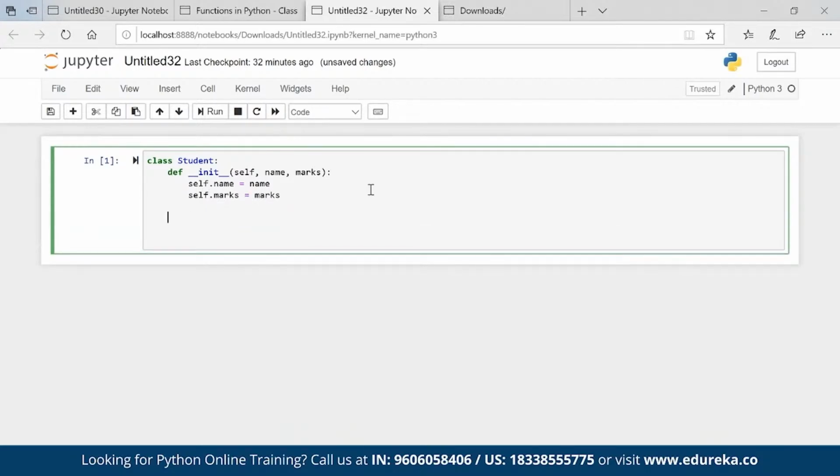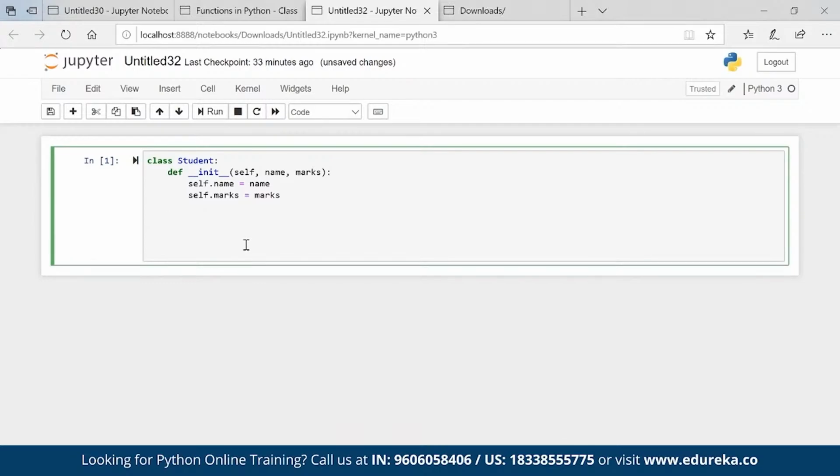Now what I want is to create one more. Self is not necessary to use, you can give any name. You can put Edureka also, but something is required here. You can give any name, but self is the best programming practice. That's why we go for it. So it is helping us to assign the variables inside this method.